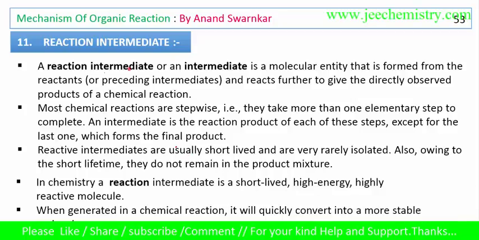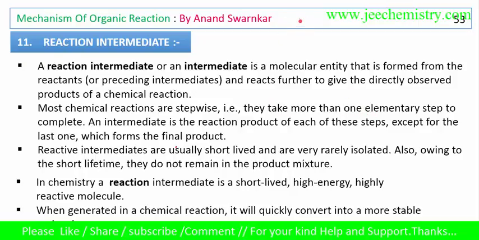Reaction intermediate. A reaction intermediate is a molecular entity that is formed from the reactant and reacts further to give the directly observed product of a chemical reaction. Most chemical reactions are stepwise. If a chemical reaction doesn't occur from reactant to final product in one step, the reaction proceeds stepwise. They take more than one elementary step.